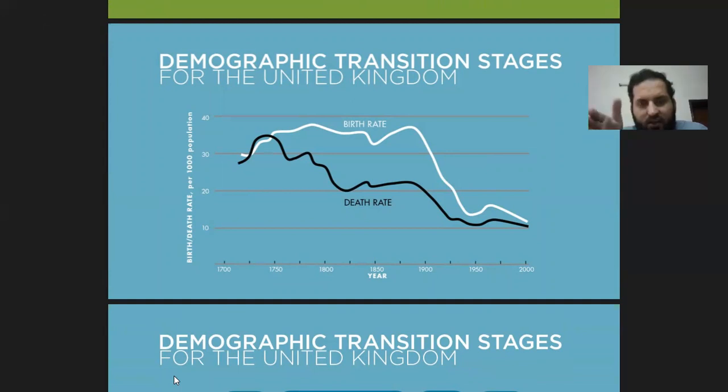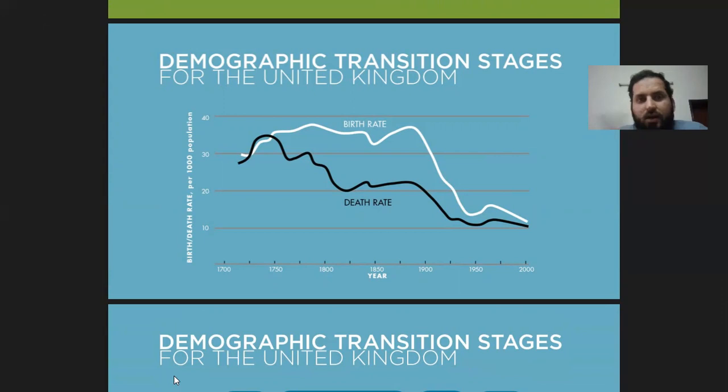We can see the industrialization phase, because I told you at the time of industrialization all these healthcare facilities were developed, and then stage 2 began. From 1750 till 1850 or 1900 the UK was in stage 2, and after 1900 stage 3 gradually started, and now stage 4 has occurred in the United Kingdom around 2000.